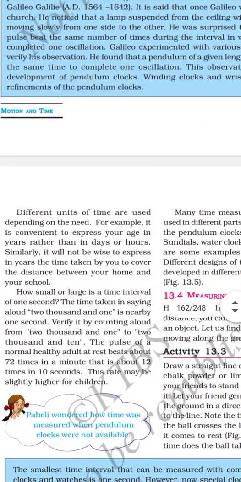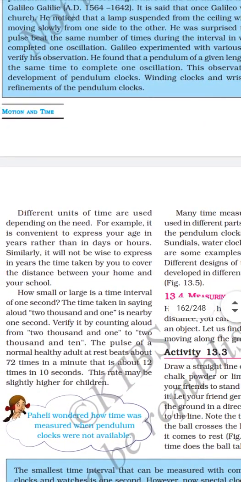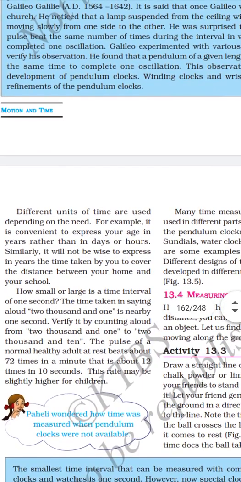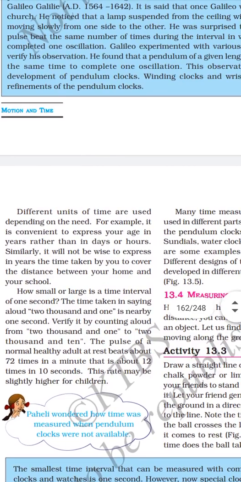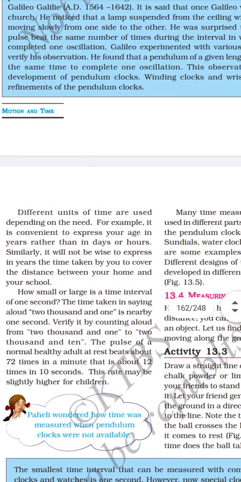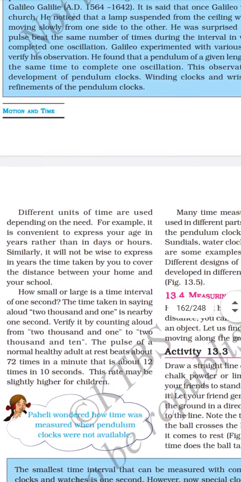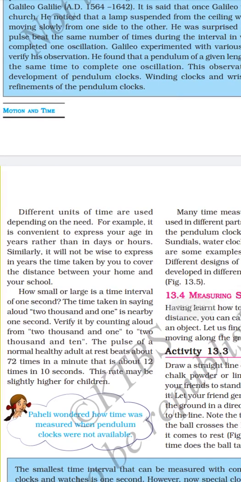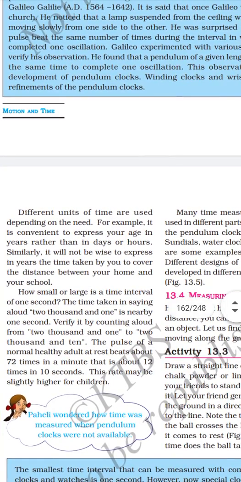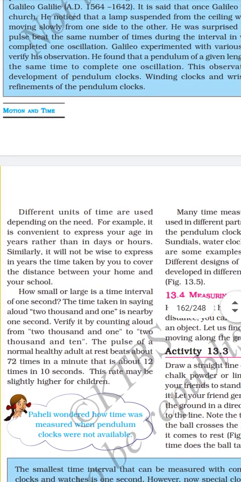Different units of time are used depending on the need. For example, it is convenient to express our age in years rather than in days or hours. Similarly, it will not be wise to express in years the time taken for you to cover the distance between your home and school. How small or large is the time interval of 1 second?